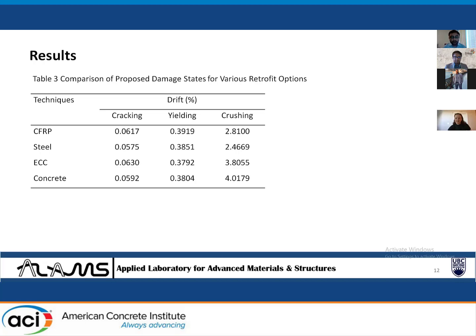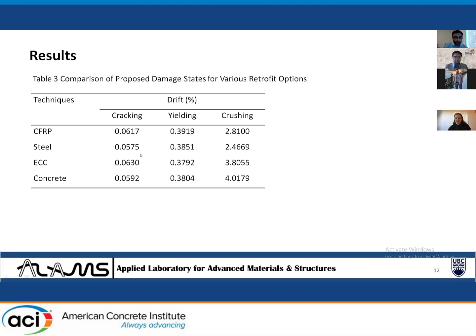Since 3 sources of earthquakes are considered, mean drift corresponding to each damage state is evaluated first. Then the largest of the 3 mean drifts of the 3 sources is shown in this table. For example, for CFRP, the largest mean drift corresponding to cracking is 0.0617%.